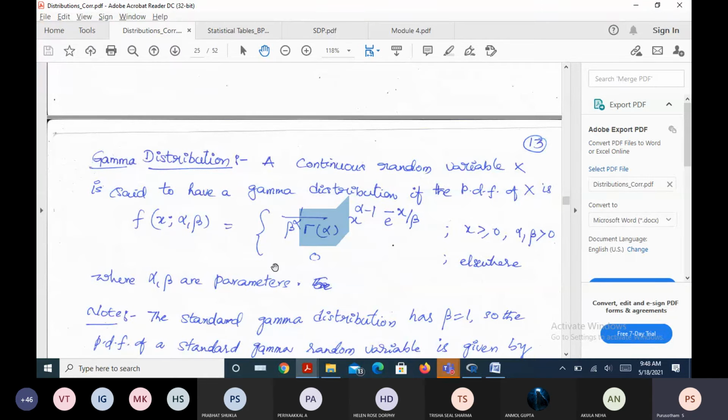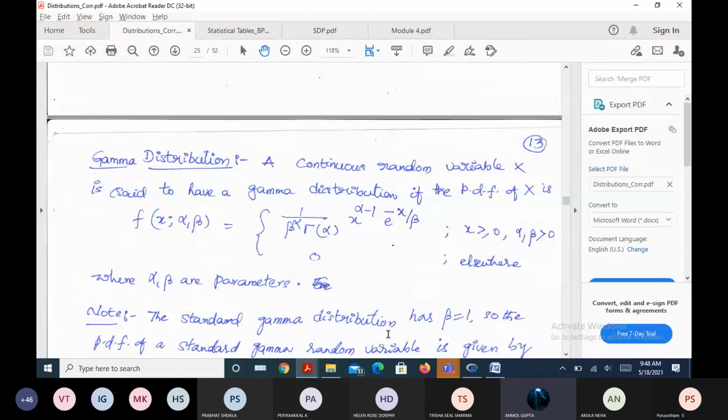So the gamma distribution function is given by 1 over beta to the power alpha times gamma of alpha, times x to the power alpha minus 1, times e to the power minus x by beta, and 0 otherwise. If I put beta equal to 1, we get x to the power alpha minus 1 times e to the power minus x divided by gamma of alpha. If you put beta as 1, the distribution is called the standard gamma distribution.